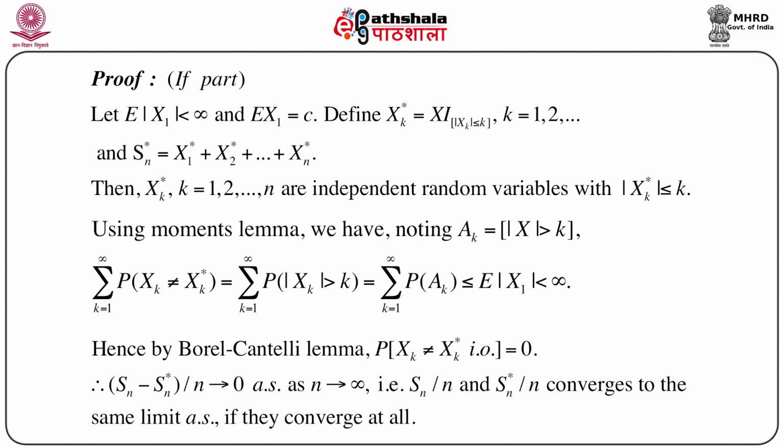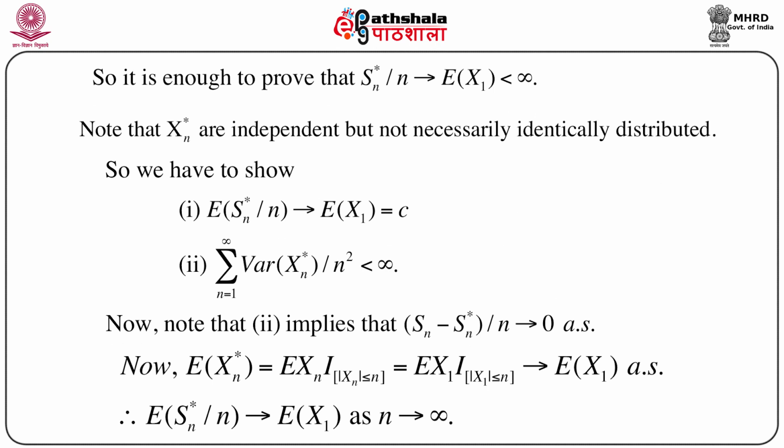That means Sn by n and Sn star by n converge to the same limit almost surely, provided they converge at all. So now it is enough to prove that Sn star by n goes to expectation of x1, which is finite.